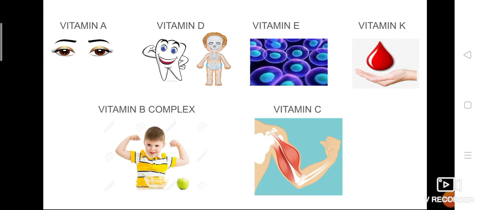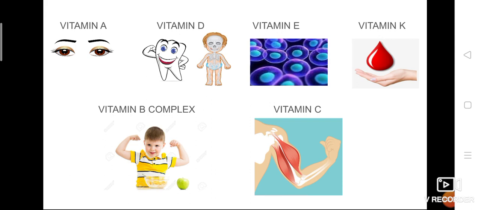Now we are going to see what the vitamins are and what their main functions are. I told you vitamin A, D, E, K, the top four, are fat soluble, and the below two, vitamin B complex and vitamin C, are water soluble. Vitamin A is essential for maintaining good eyes as well as skin. If we take a good amount of vitamin A in our diet, it maintains our eyes and skin. If you want your eyes and skin to be perfect, you should have a good amount of vitamin A in your diet.